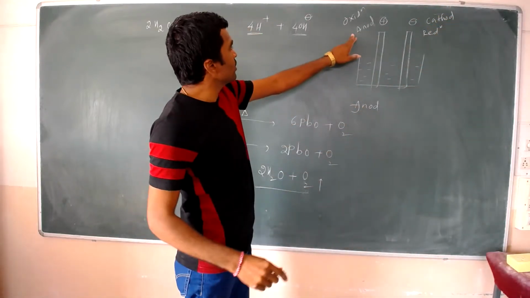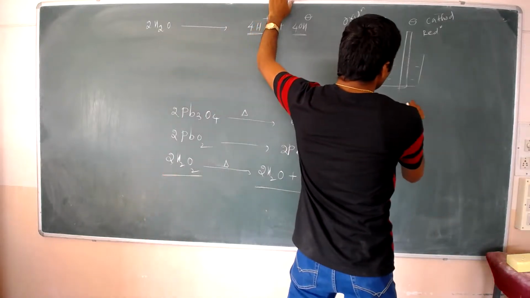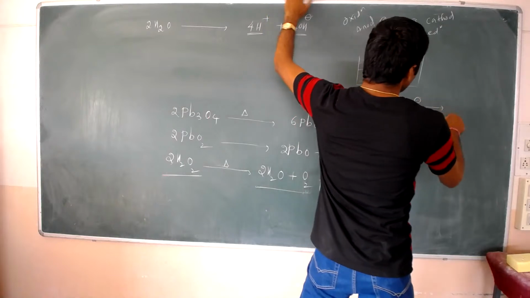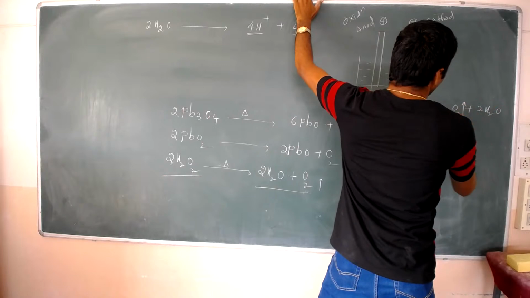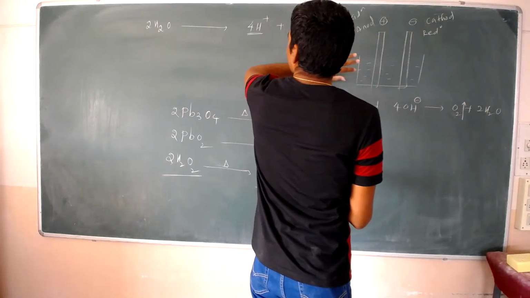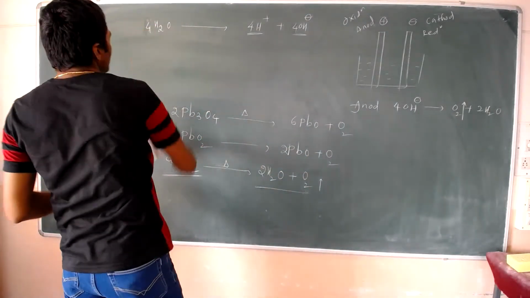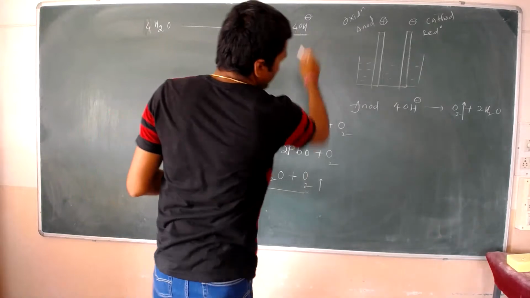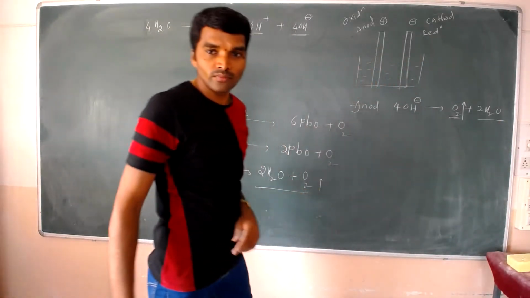At the anode, 4OH- undergo electrolysis, forming O2 plus 2H2O. If you take 4 moles, 4H+ plus 4OH-, O2 plus 2H2O will be formed.